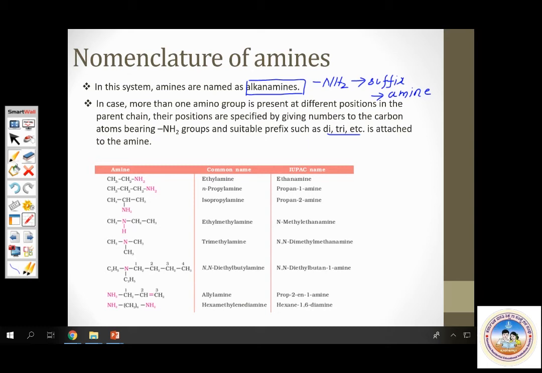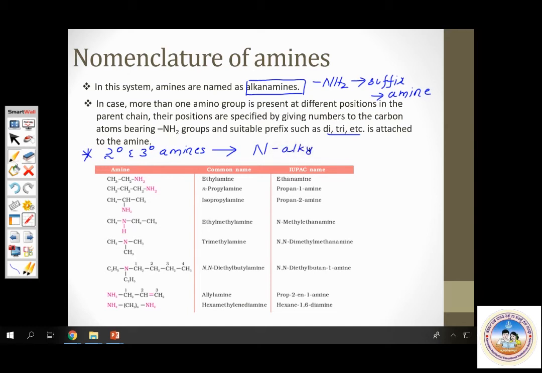One other important point you should note down here is, if you are naming secondary and tertiary amines, the alkyl groups attached to the nitrogen atom are indicated by using the alphabet N. They are named as N-alkyl.